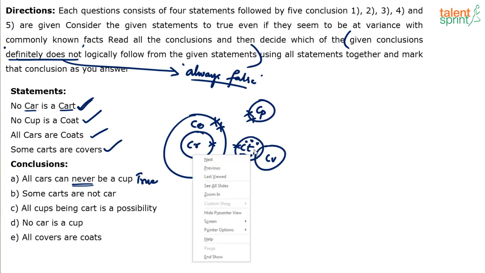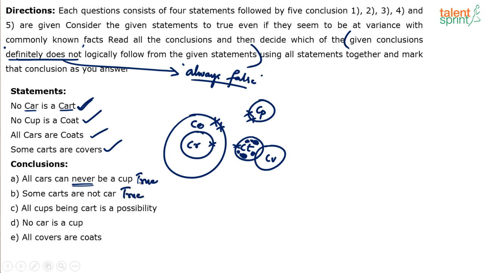I can choose some of these carts. All these dots indicate some carts. I can choose some carts and say these are not cars. Some carts are not cars. So "some carts are not cars" is true. Always true. Basically both are definitely true.